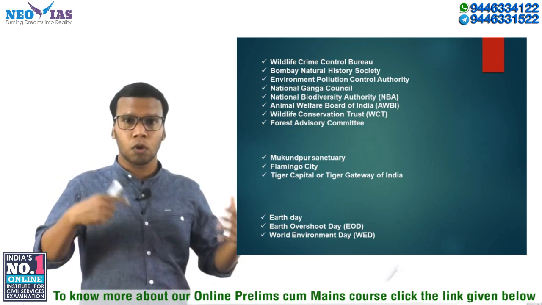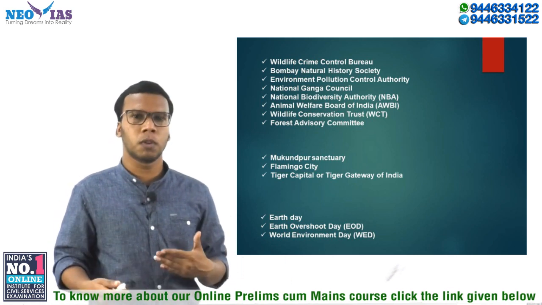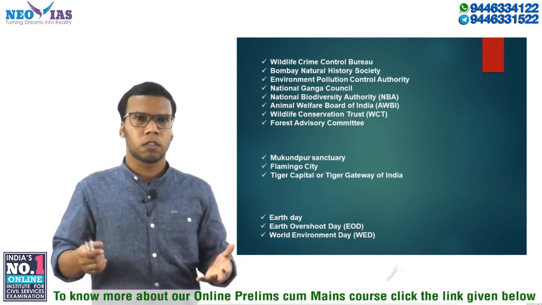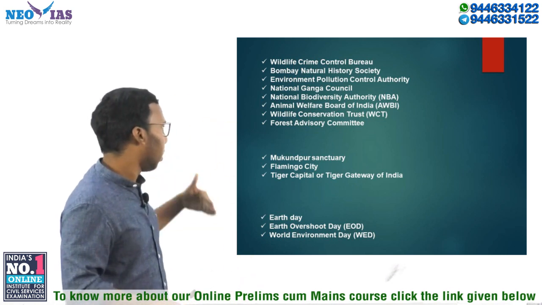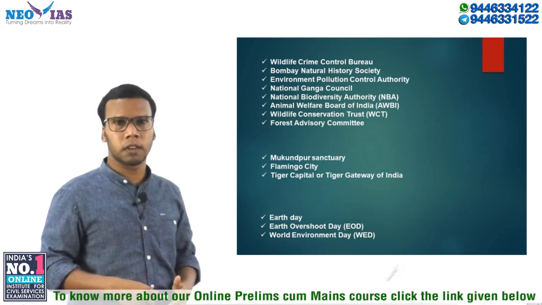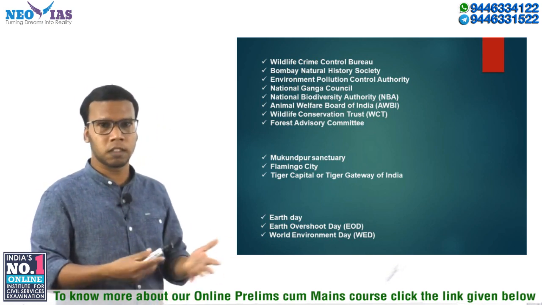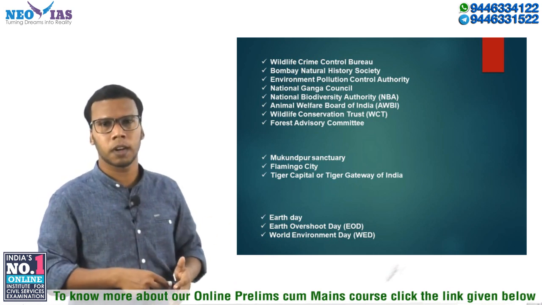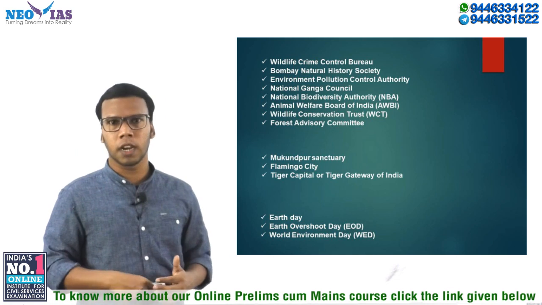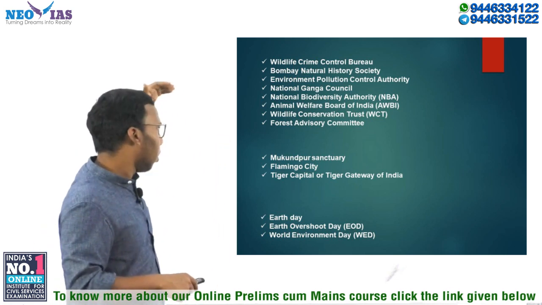Then there are lots of protected areas which were in the news, but I am not discussing them. Some of them I am mentioning: the Sundarbans, Simlipal Tiger Reserve, Kanchenjunga, Mukundapur Sanctuary, Kanha Tiger Reserve, Pench Tiger Reserve, Nilgiri Biosphere Reserve, Agasthyamala Biosphere Reserve, Kanchenjunga National Park or Biosphere Reserve. There are lots of protected areas, but I am not discussing them. Then you need to know about Flamingo City.